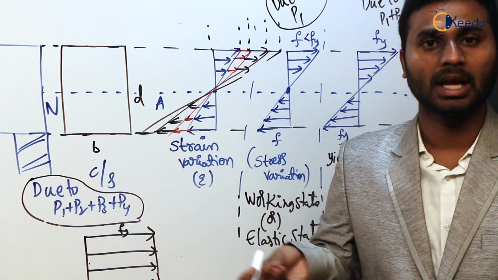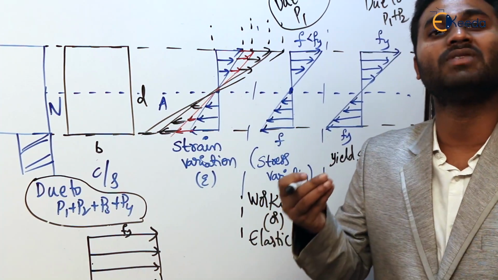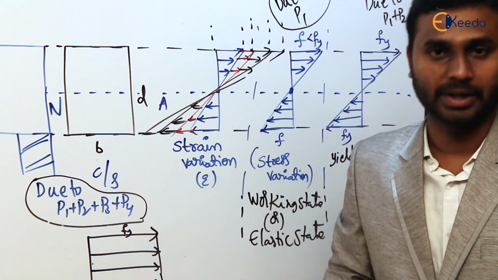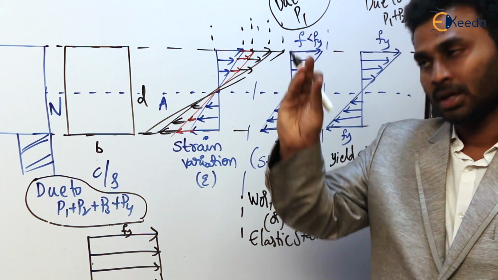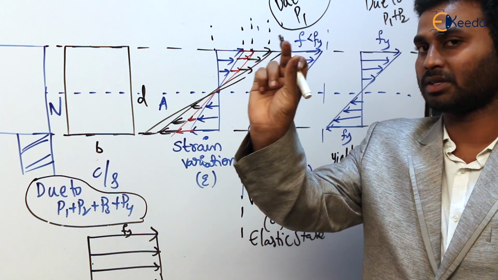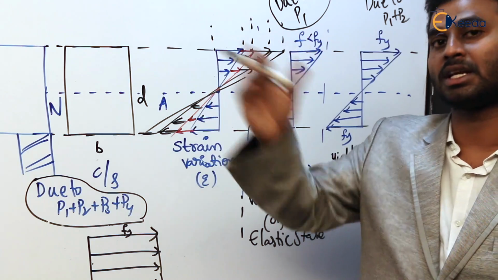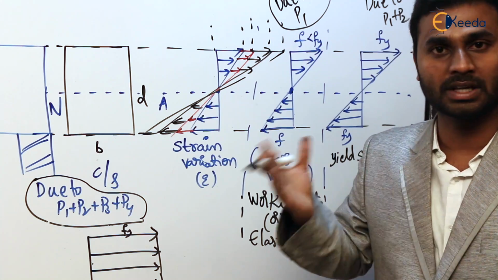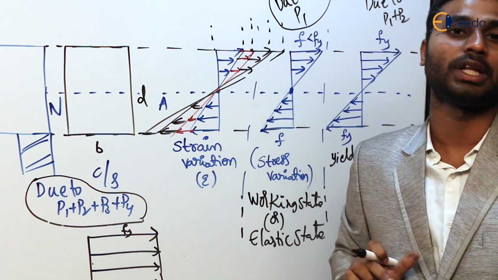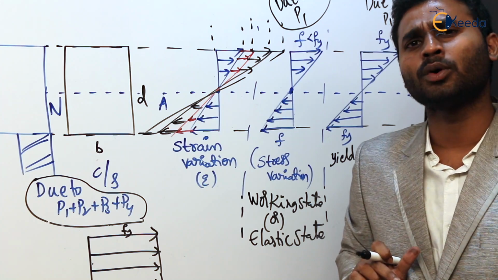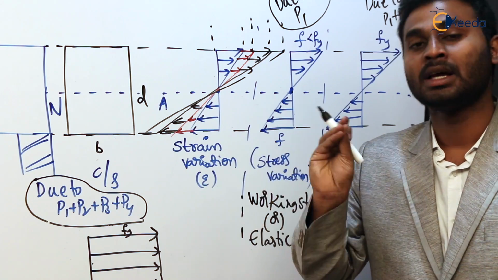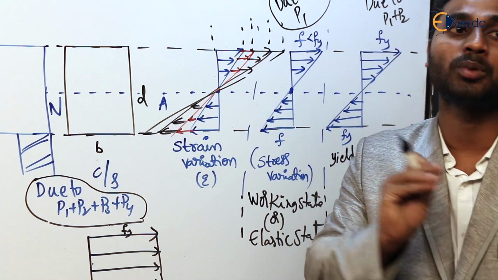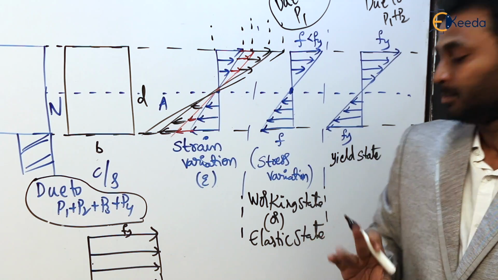But in our design, we assume that Hooke's law is valid up to the elastic point. It is a fair assumption. If you observe the previous graph, the stress-strain curve of mild steel that we discussed, A and B are very close together. Based on that, we assume that Hooke's law is valid up to the elastic point, but strictly speaking, it is valid up to the proportional point. Agree?